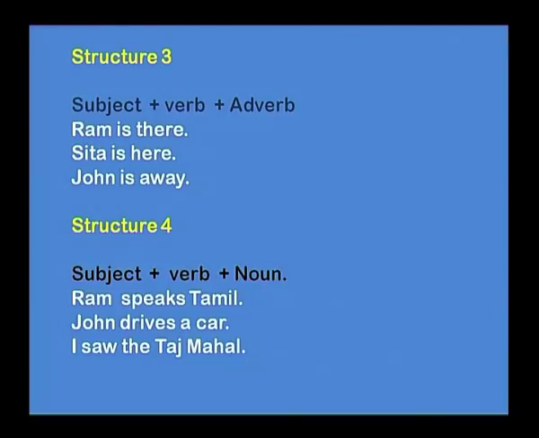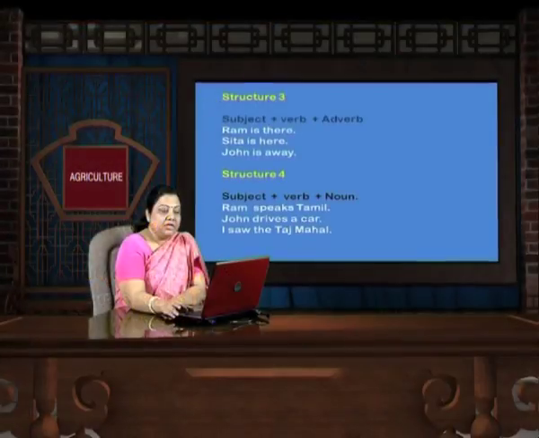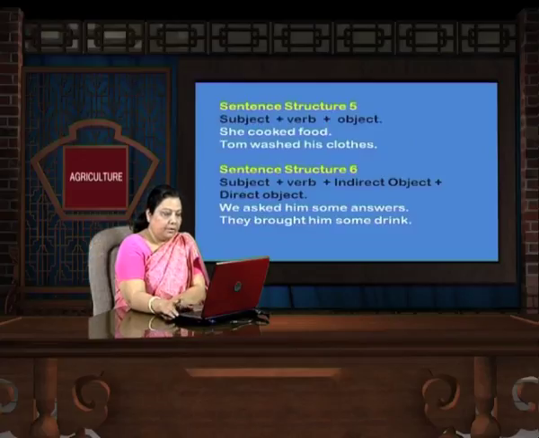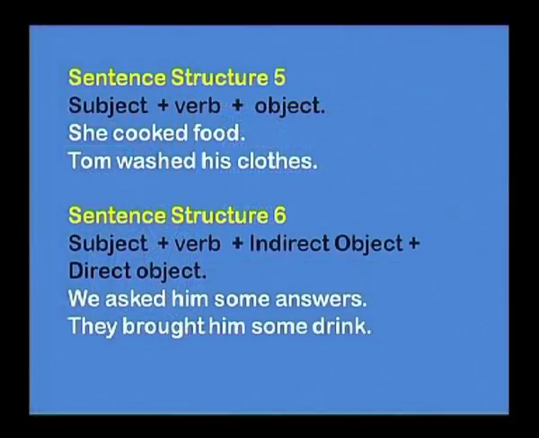Structure 4, subject plus verb plus noun. Ram speaks Tamil, John drives a car and I saw the Taj Mahal. So, subject in the first sentence is Ram plus verb speaks plus noun here is Tamil. Sentence structure 5 for you all. Subject plus verb plus object. She cooked food. Tom washed his clothes.